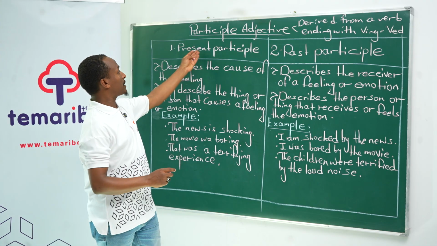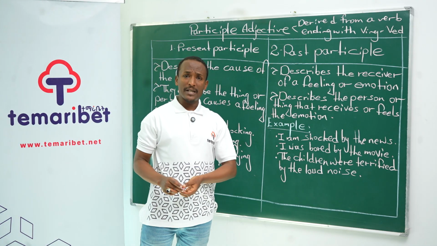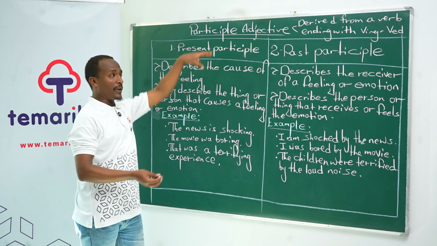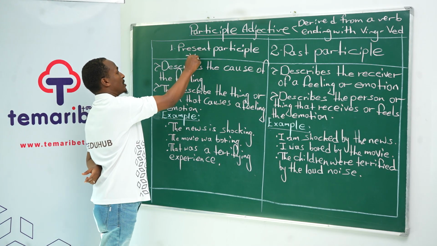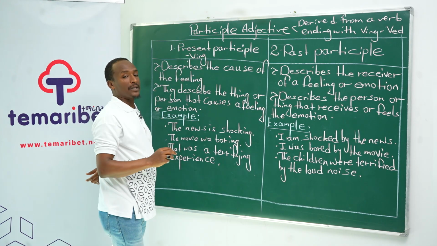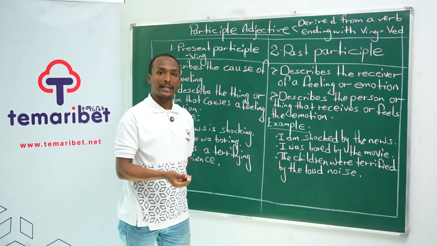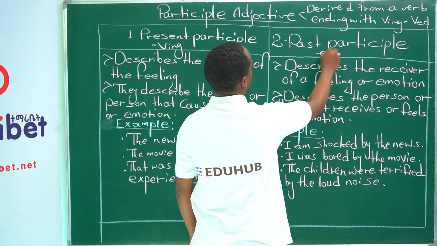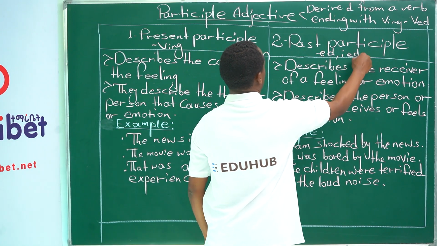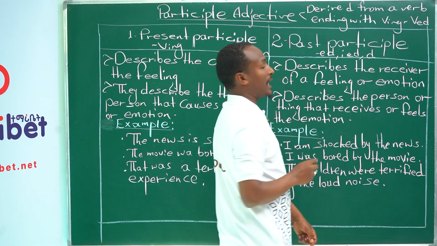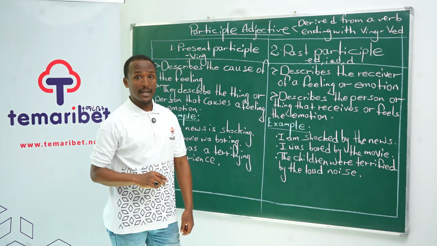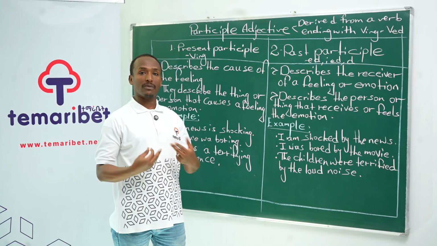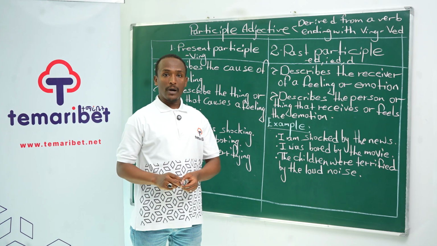The first one is present participle and the second is past participle. Present participle is a participle used as an adjective which is derived from verb ing. And past participle adjectives are adjectives derived from a verb which ends with ed or ied. Sometimes that verb will end with d, okay? So their part of speech is adjective, used to describe a noun or a pronoun.